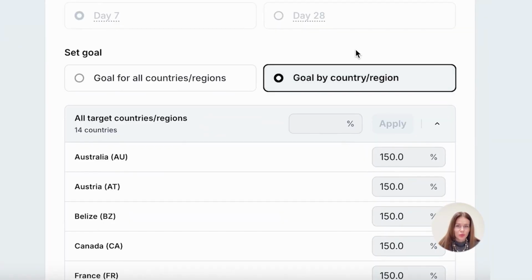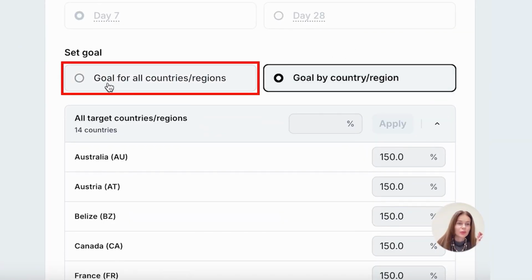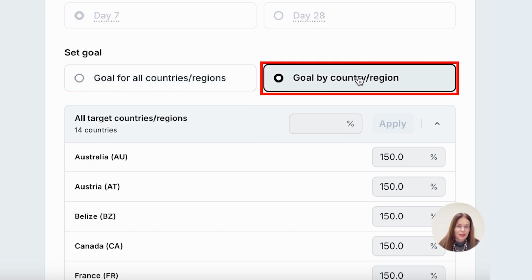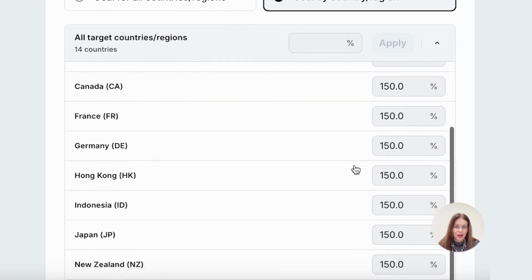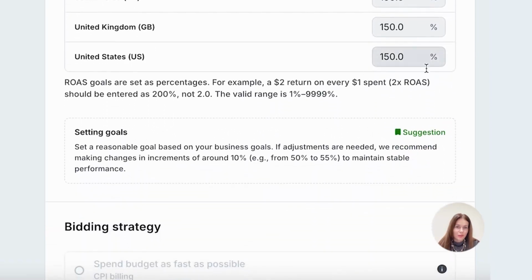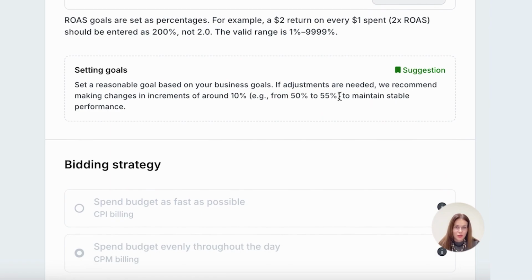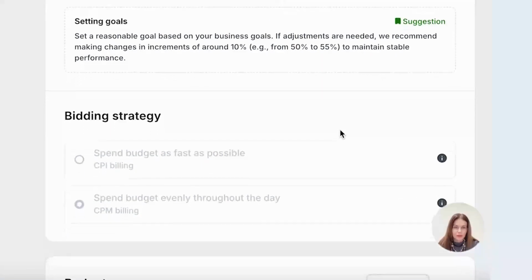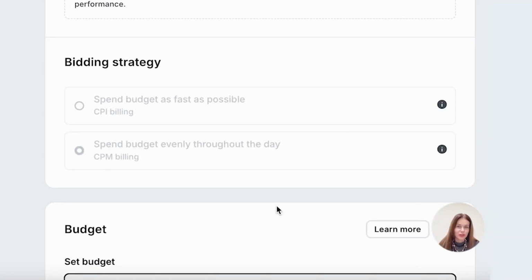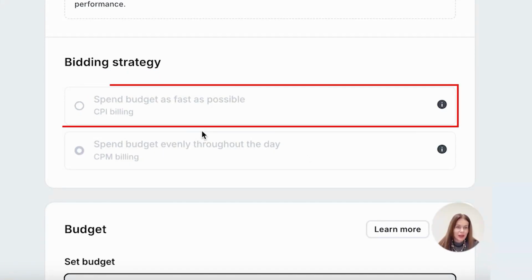And as I mentioned before, you can set a single goal. For example, a specific target of 50% on a certain day for all the countries you've selected, or you can break the data down further and make selections by region. Here, ours is set higher because we're bidding on day 0. But there are certain types of marketing campaigns where we can make adjustments based on what the target ROAS is for each country. Since I am currently showing you the specific campaign setup right now, my chosen bid strategy is already selected here and you can see it is displayed in a light gray color.